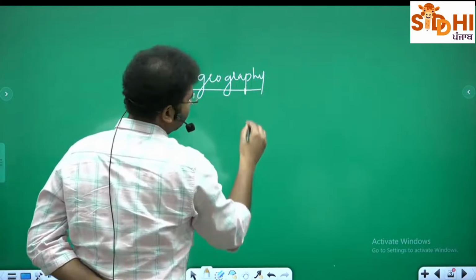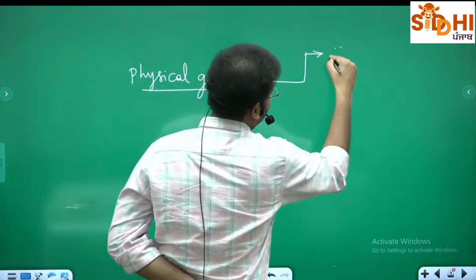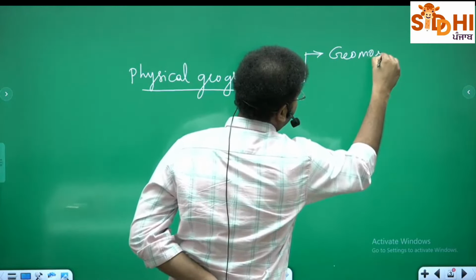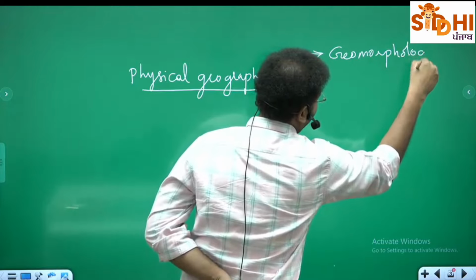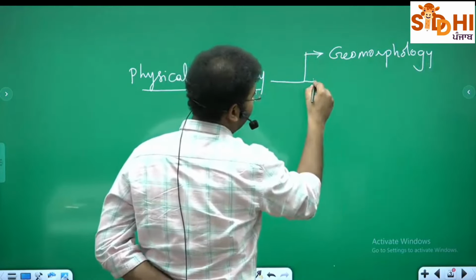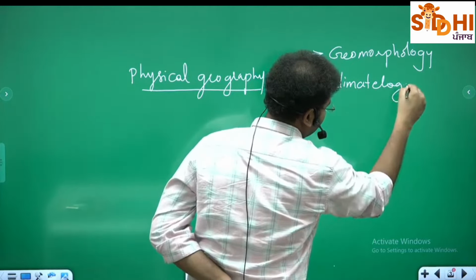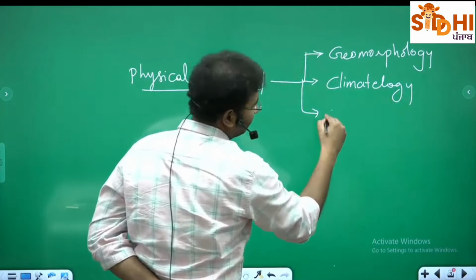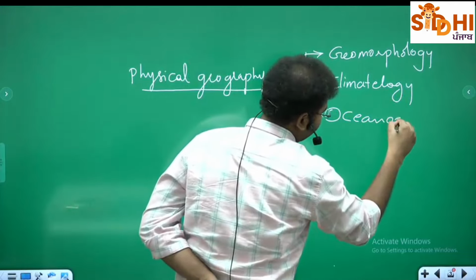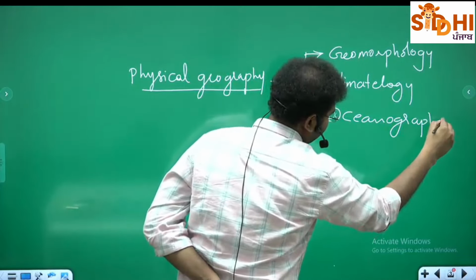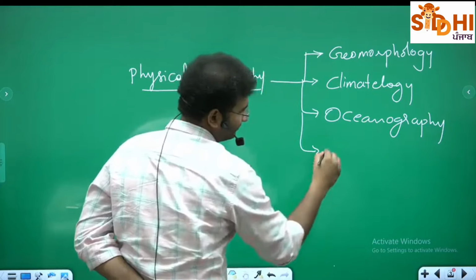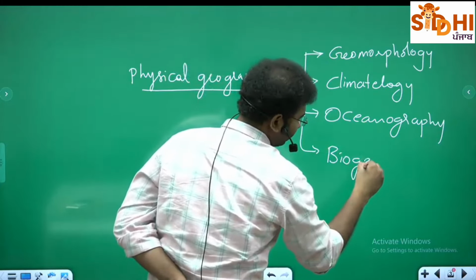Physical geography means, first one, geomorphology. Second component is climatology. Third component, oceanography. Fourth component, biogeography.